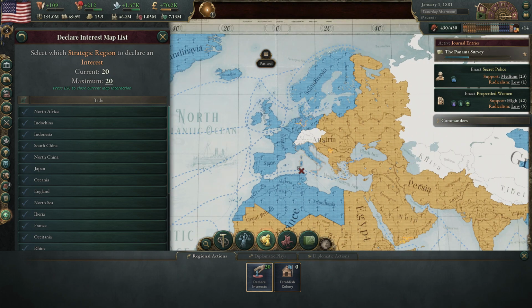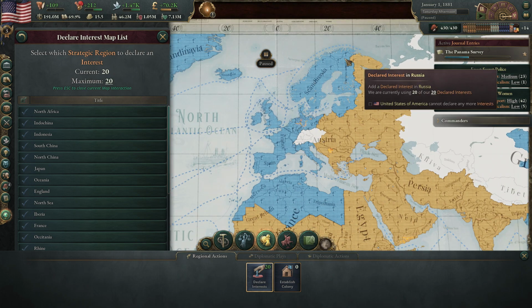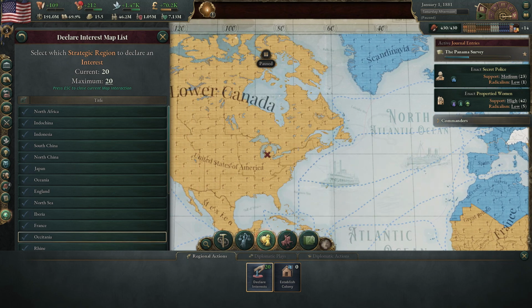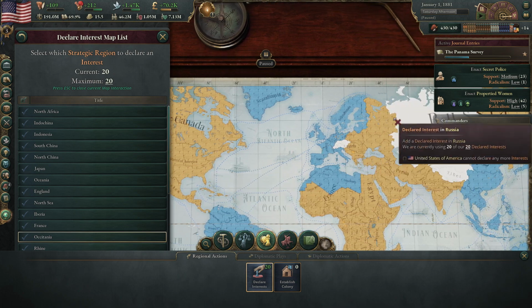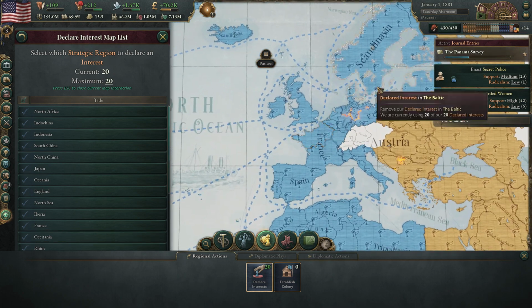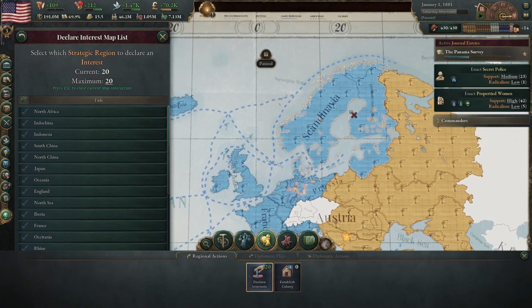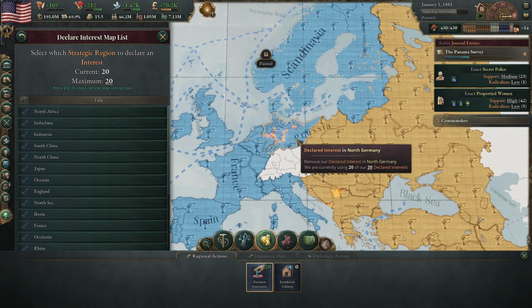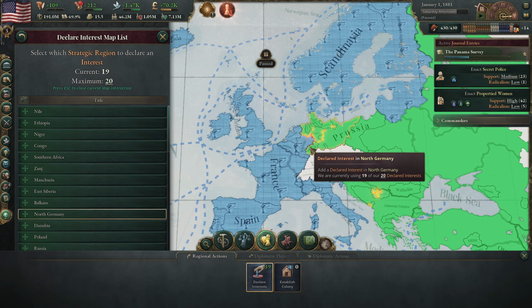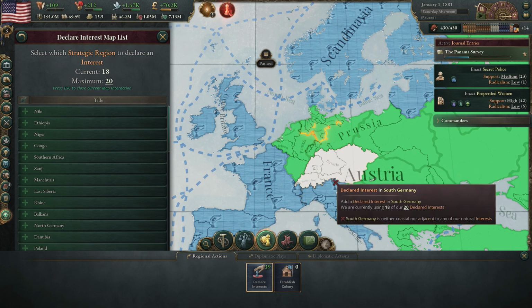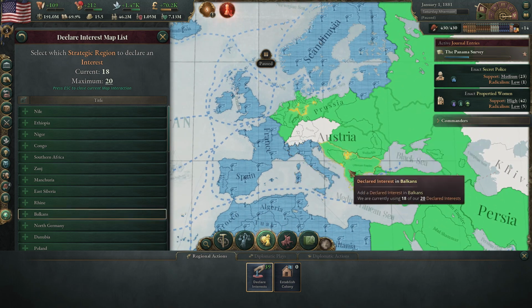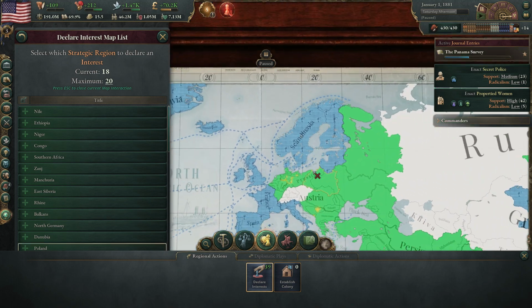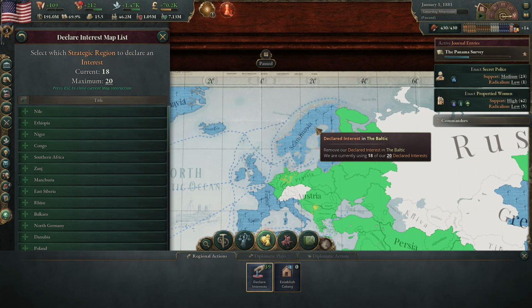But since all you need is overlapping interests, if these European countries have an interest here, or anywhere else where we also have an interest, then we can trade with them. So some of these we could probably pull off of and be okay. I think we're going to pull out of Germany here and maybe the Rhine region as well. Might keep Italy up there, because they're not really colonizing anywhere, so we want to be able to trade with them, and then we'd have to have the interest there. Could also pull out of Scandinavia. We'll see if we need to.